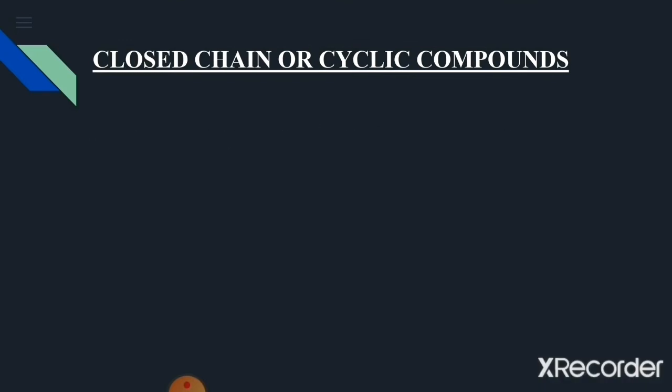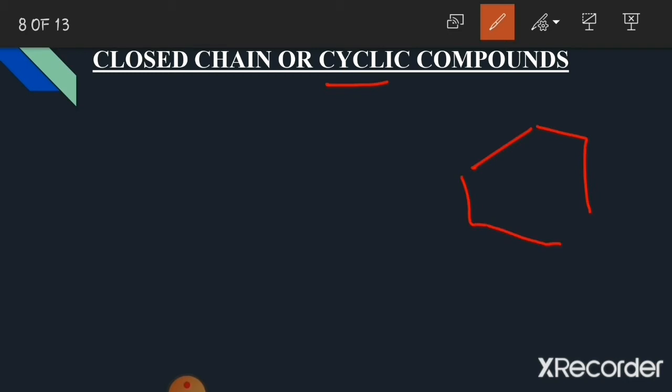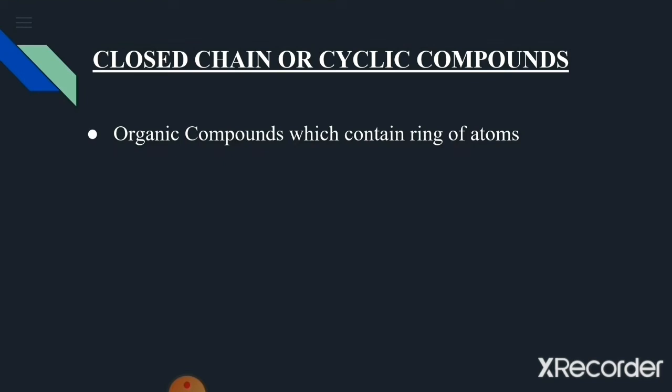Now what are the closed chain or cyclic compounds? Closed chain or the cyclic compounds. The term cyclic means that here a ring is present. A closed structure is present. So what are closed chain compounds? These are the organic compounds which contain a ring of atoms.